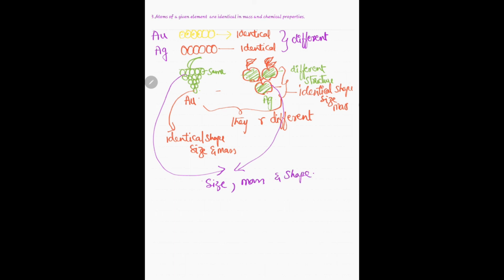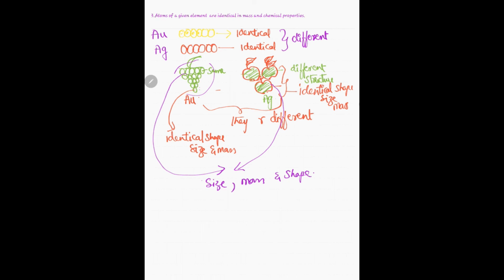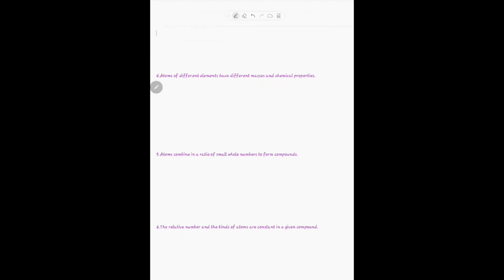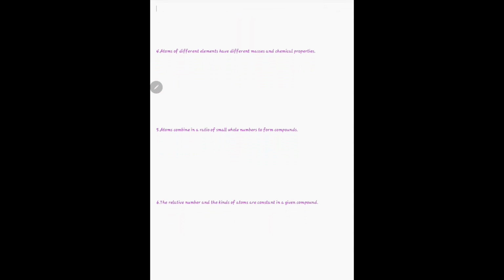So we can conclude from here that atoms of a given element will have identical mass and chemical properties, whereas the atoms of two different elements will be different. So that will be the next point. It says, atoms of different elements have different masses.